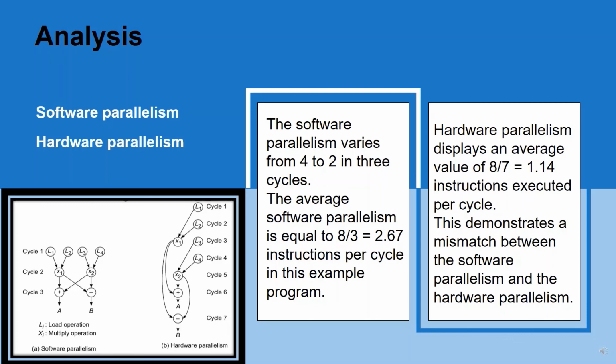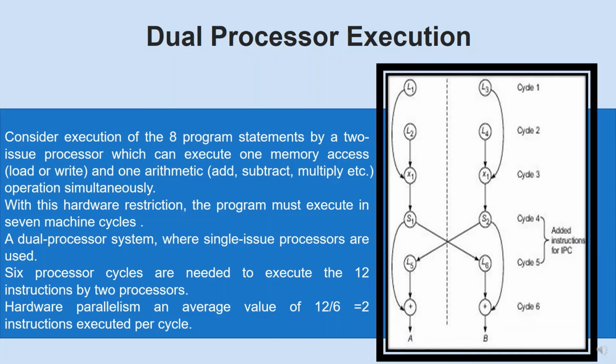But when we look into hardware parallelism, those 8 instructions can be executed using 7 clock cycles. So the average value is 8 by 7, equal to 1.14 instructions executed per cycle. The 8 program statements on the 2-issue processor can execute 1 memory access and 1 arithmetic operation simultaneously. With this hardware restriction, the program must execute in 7 machine cycles.